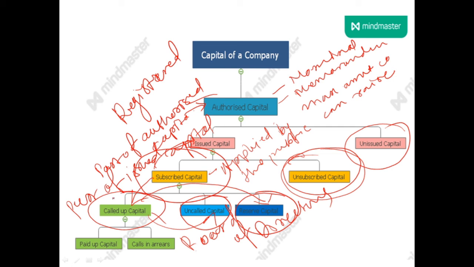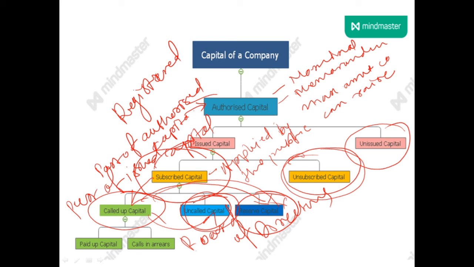This is the part of subscribed capital which is called upon by the board of directors from the shareholders to pay. And part of it is set aside, kept in reserve, and called up at the time of winding up of the company. That is called reserve capital. And the remaining part of subscribed capital, which is not called upon by the board of directors, is called uncalled capital.